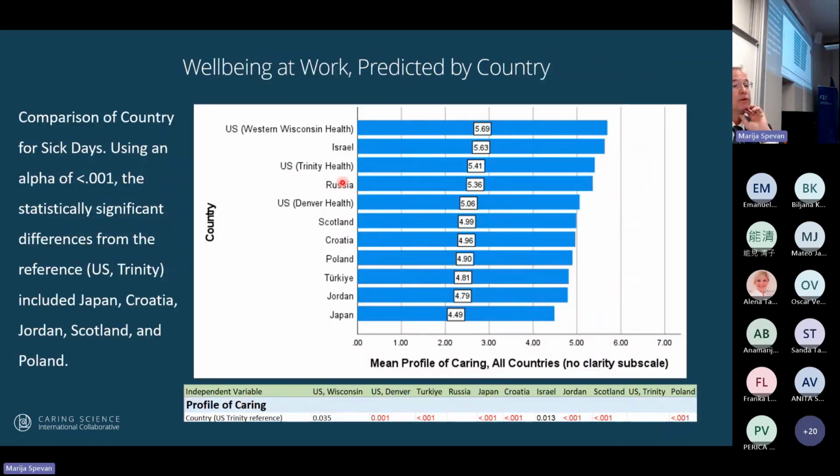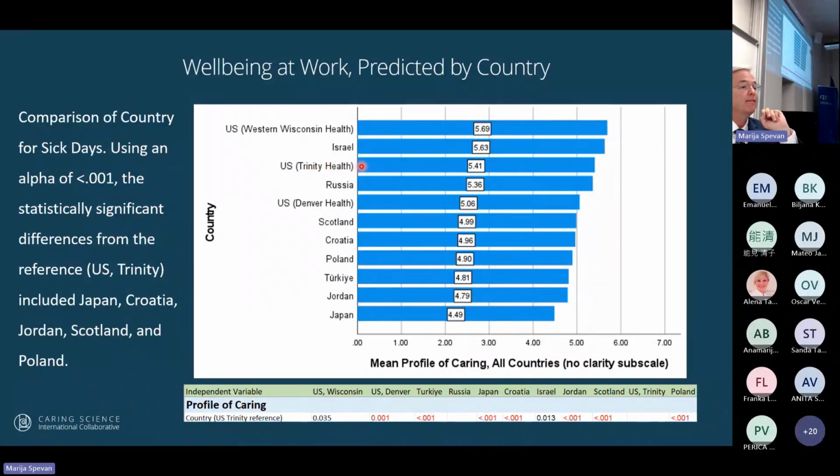Now, this is also very interesting. This goes through the differences of each of the outcomes predicted by country. Because remember, I said country predicted every outcome. So here we can see all of the, this is for well-being at work. So you can see that Western Wisconsin is the highest and the lowest is Japan, all above 4. So that's a good sign, but you can see that there is variation. Now, remember the US Trinity, this third one here, that is the comparison group.